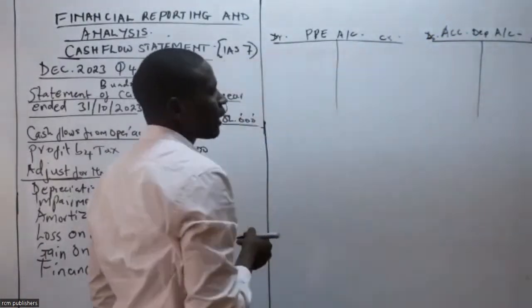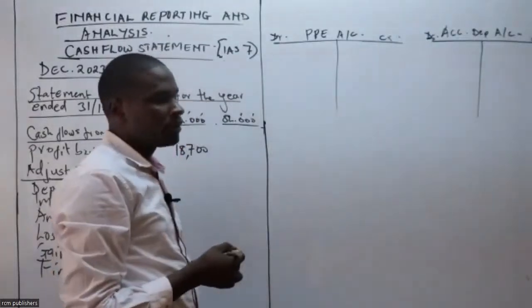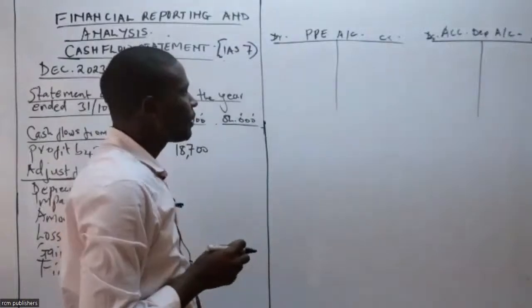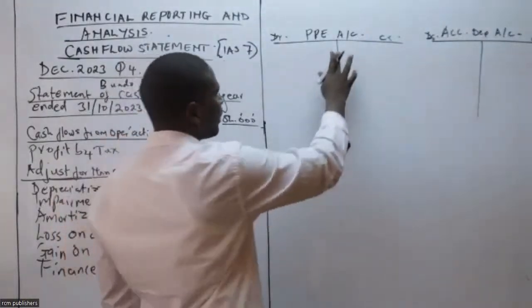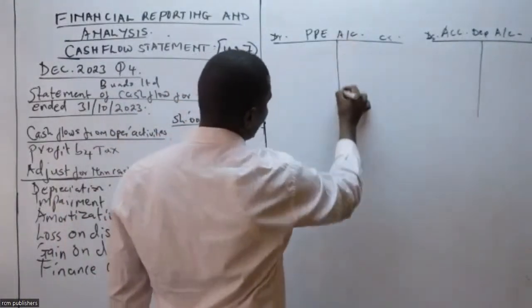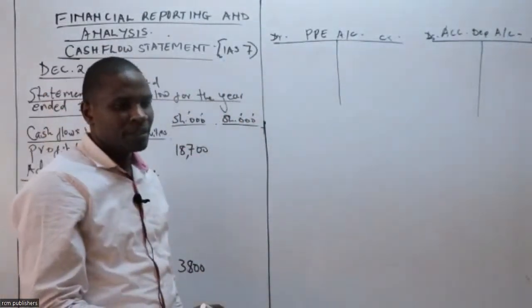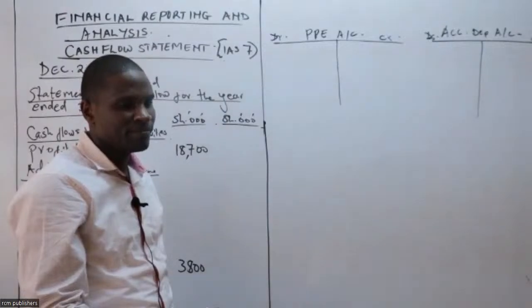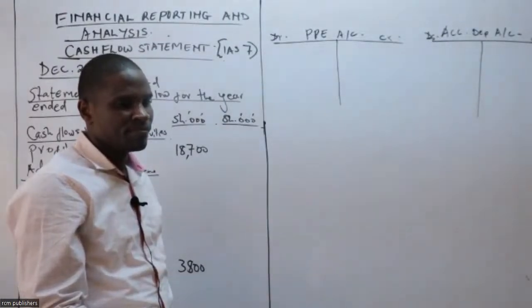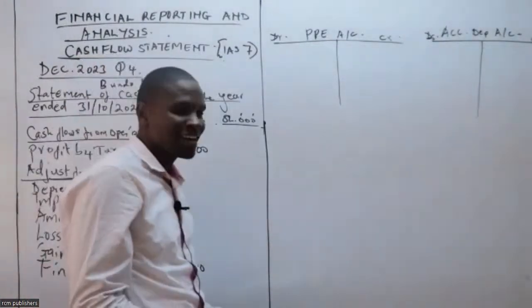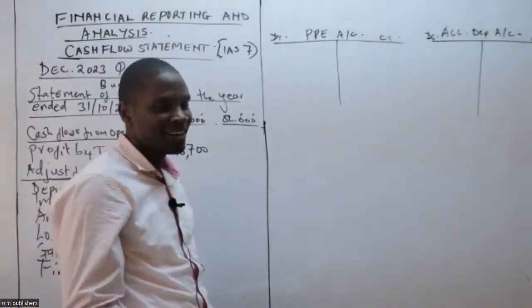Somebody to tell me, my PPE account, does it have a debit balance or a credit balance? PPE account, debit, credit, very fast. This is an asset. It has a debit balance.